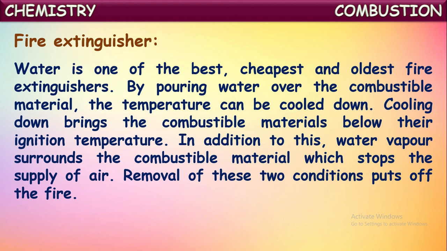So here, 2 points we have to observe. When water is poured on the combustible material, the combustible material's temperature is brought down. It is cooled down. By this, the temperature of the substance is brought below its ignition temperature. If it is not reaching its ignition temperature, it won't catch fire. At the same time, what is happening one more?